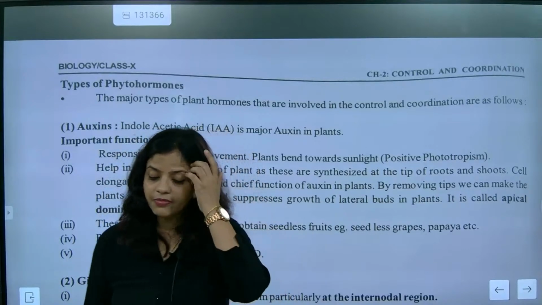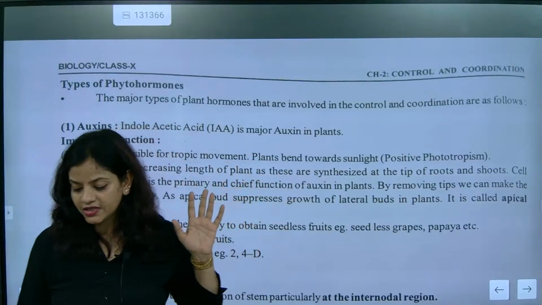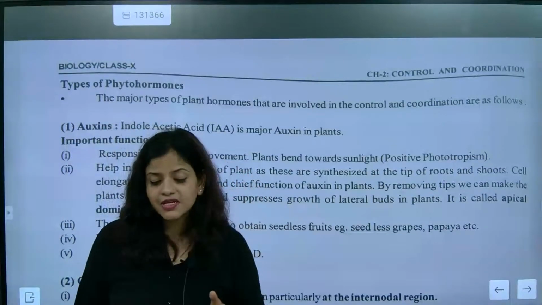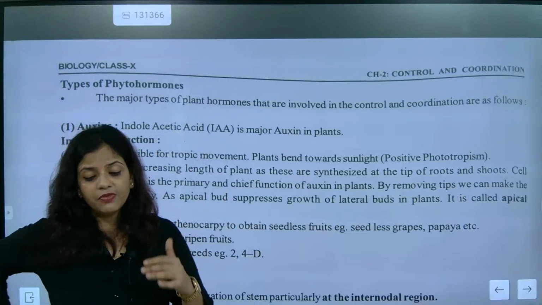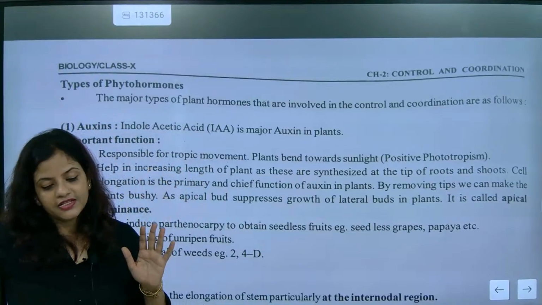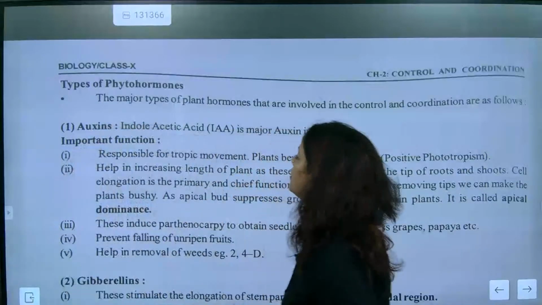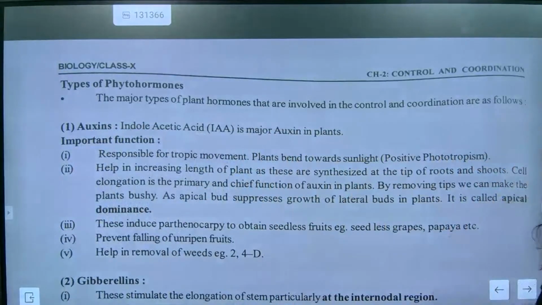So now please remember auxin. It's not like you can mug up everything. Don't do that, that's a waste of time. When you are studying, you must remember 2-3 kick points. Remember those kick points and write them in the examination, and your story will be over, meaning you'll be able to answer the questions. Got it?